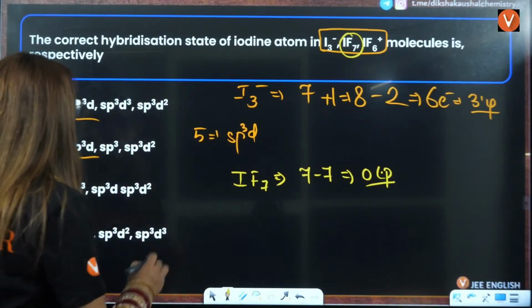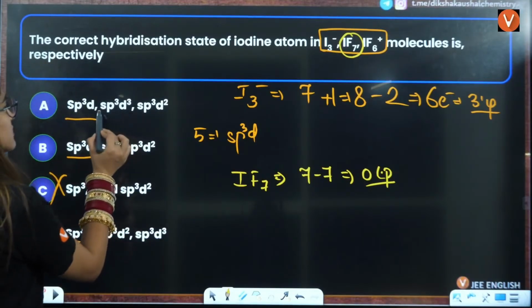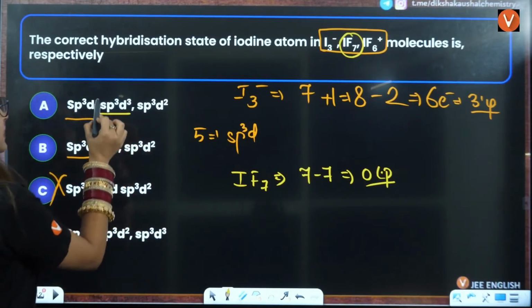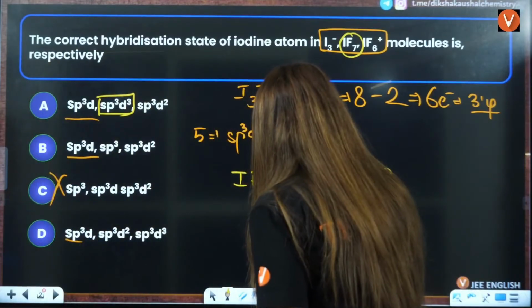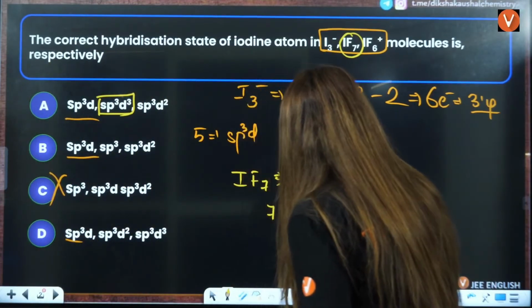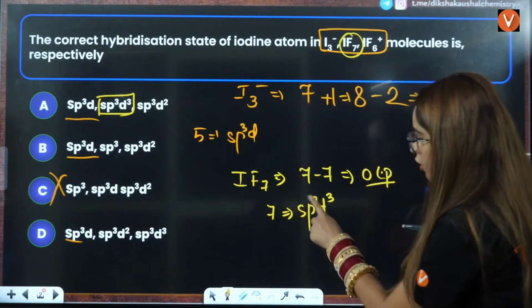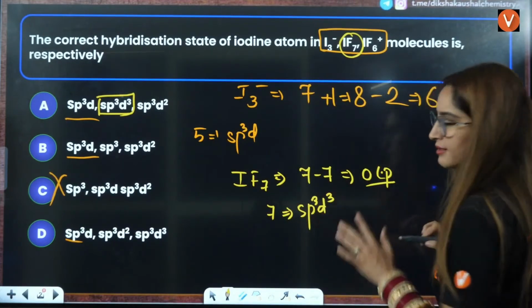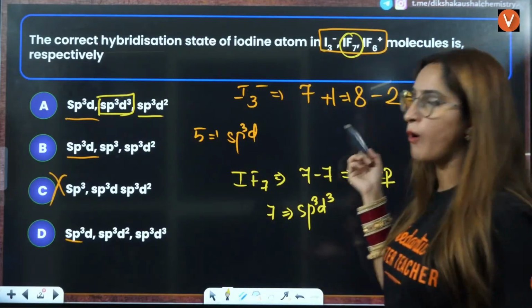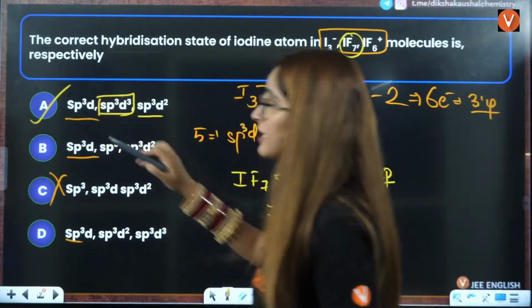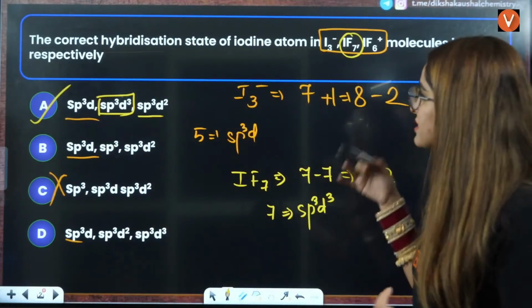That means it will be sp3d3, right? See, bond pair plus lone pair is 7. That means sp3d3. The sum of this also should be 7. 3 plus 3 is 6 and this is 1, 7. Next, because the only option that we are left with is A, I will take A as the correct answer. But still we will solve for